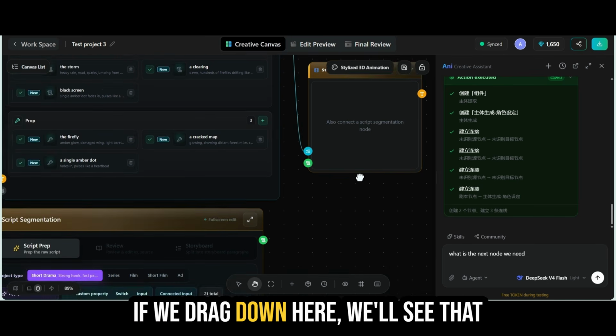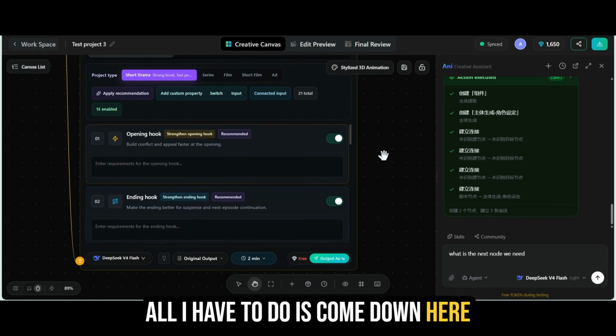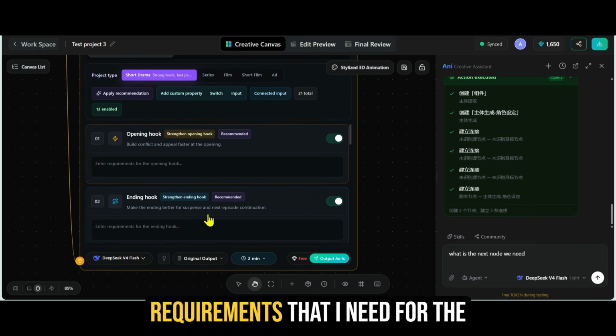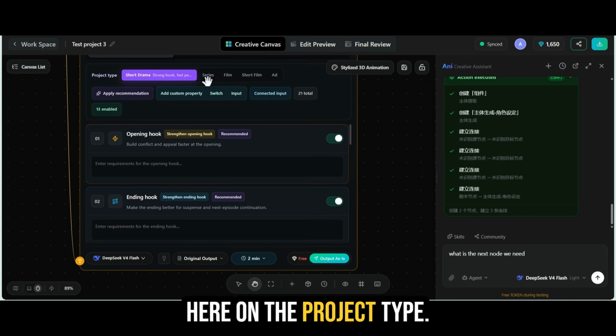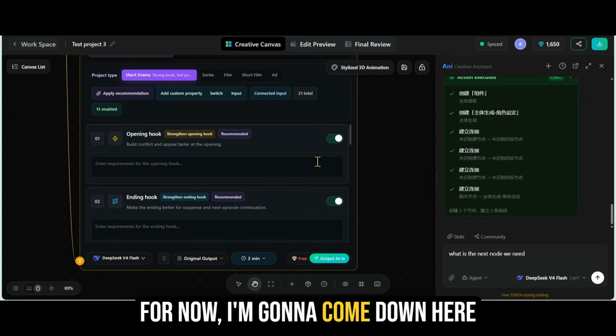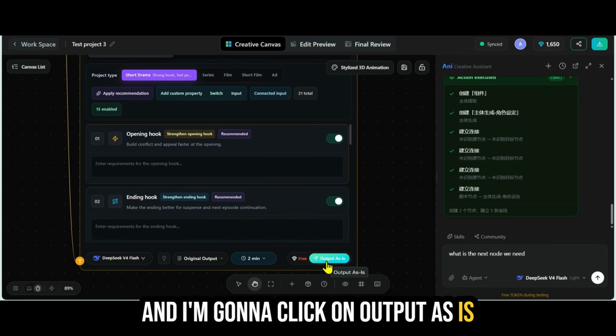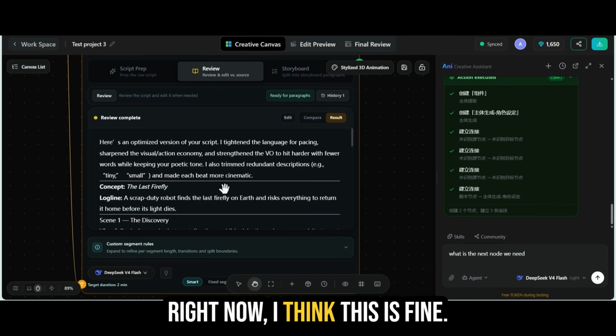If we drag down here, we'll see that I have my script segmentation node. All I have to do is come down here and I can actually add in any requirements that I need for the opening hook or the ending hook. I can also click through here on the project type. Right now, short drama, I think will be fine. For now, I'm going to come down here and I'm going to click on output as is. You'll see that it's gone over to this review and edit section here. Right now, I think this is fine.